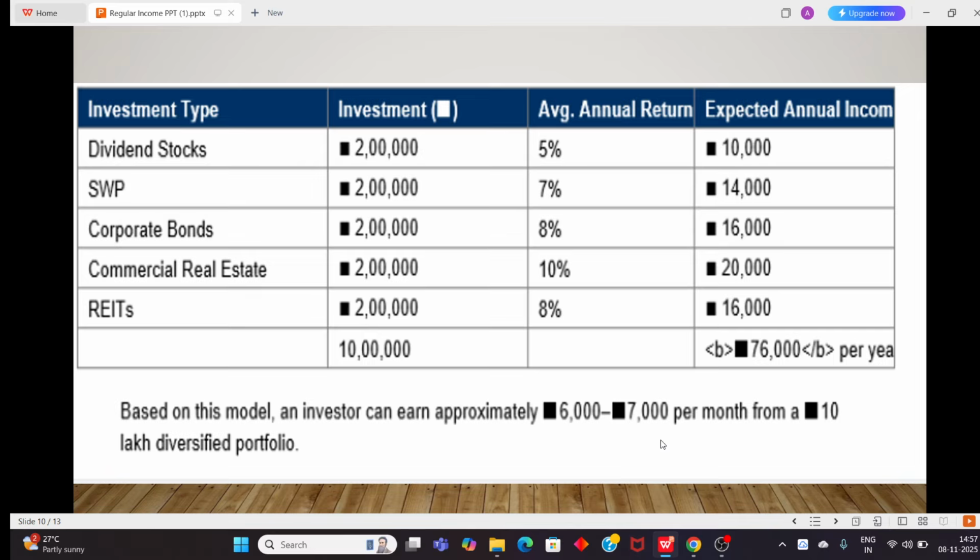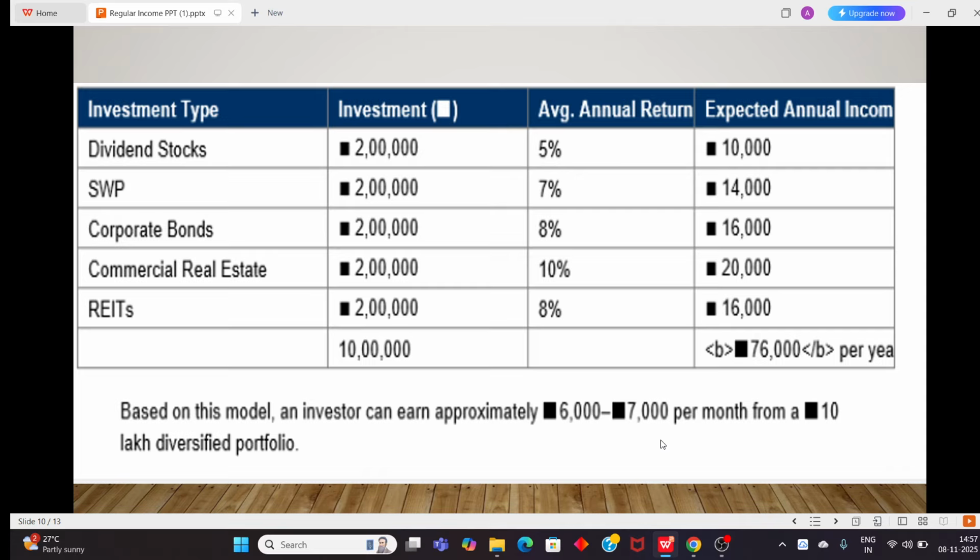Commercial real estate, I had mentioned as 2 lakh. I'll explain how one can do it with 2 lakh as well. With a minimum of 10%, one can definitely generate 20,000 from commercial real estate. REIT would be 8%, so 16,000. Put together, it would be approximately 76,000 from the 10 lakh investment. Based on this model, an investor can earn approximately 6 to 7,000 per month from the 10 lakh diversified portfolio. That is 76,000 for the entire year.